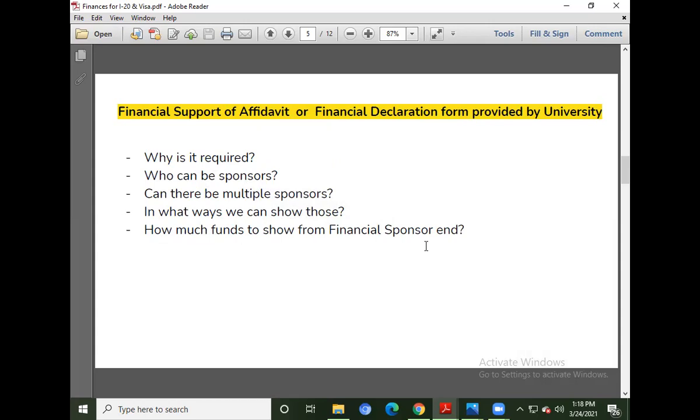You have to look for loans if the sponsor does not have that much funds to fulfill your I-20 amount. Some say that even the financial sponsor should have the complete I-20 amount at his end. But no, it's not like that. You can have a part from the financial sponsor's end, and a part from the loans can be used to fulfill the I-20.